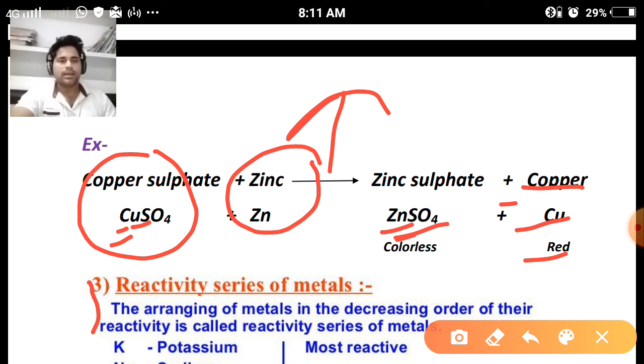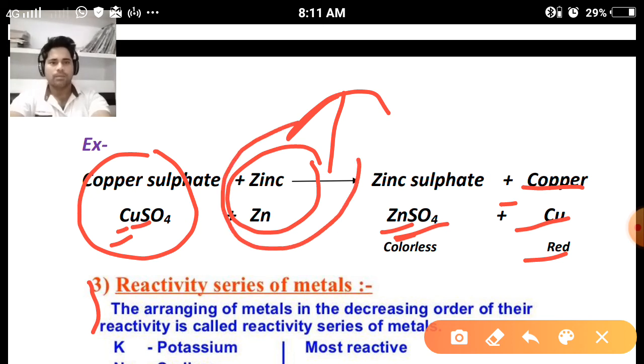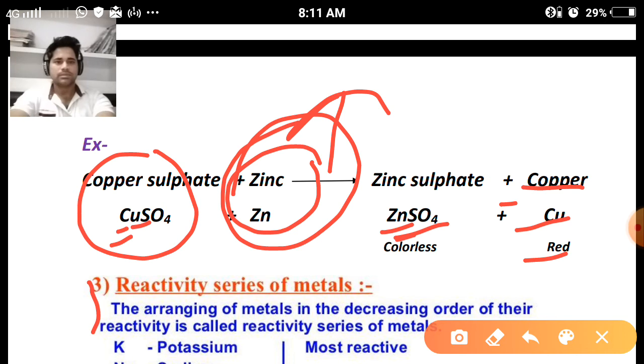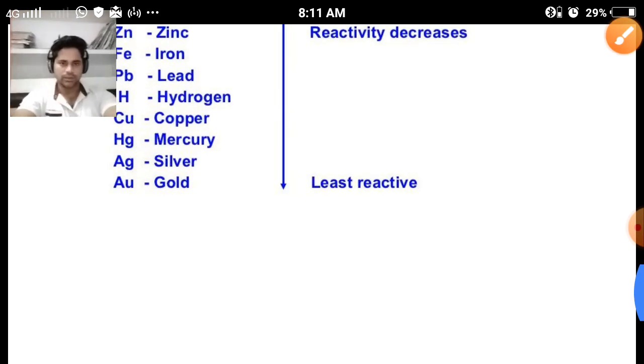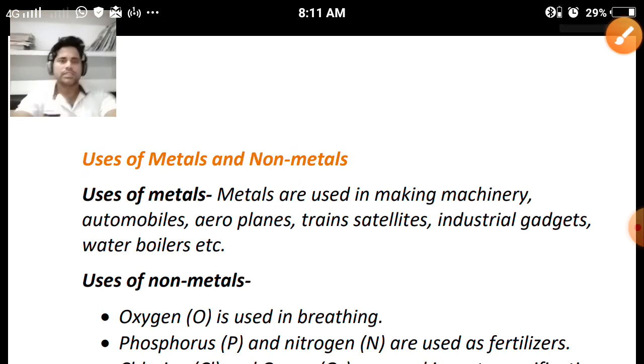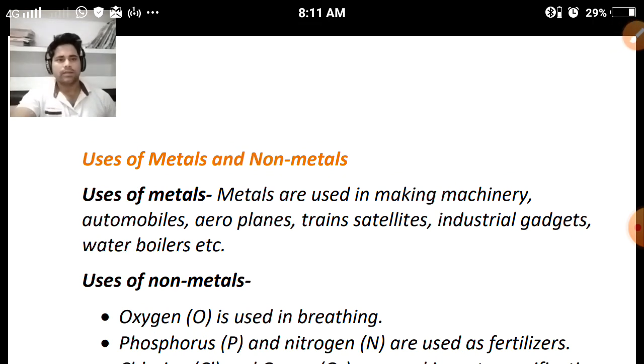Suppose we are performing the reverse reaction, we are taking the salt of zinc and placing the copper metal in it. So what happens when zinc sulfate reacts with copper metal? Zinc is more reactive than copper, so copper cannot replace the zinc from its salt solution, and there will be no reaction. Clear? Good. So this was about the chemical properties of metals and non-metals.